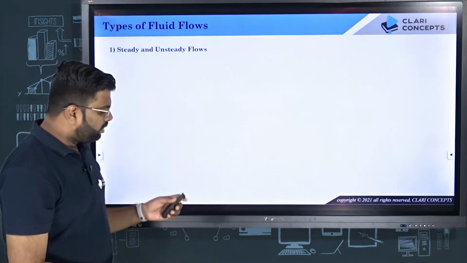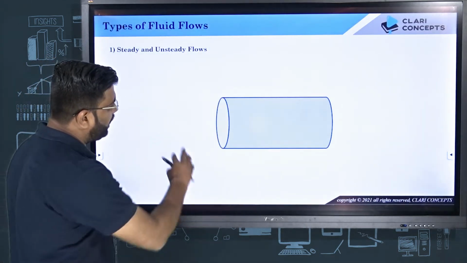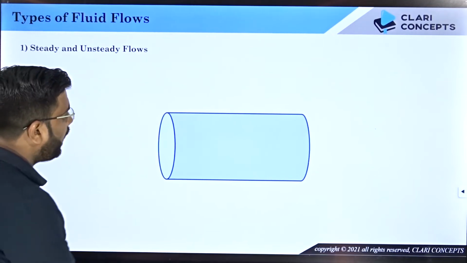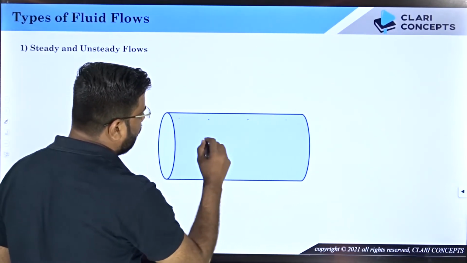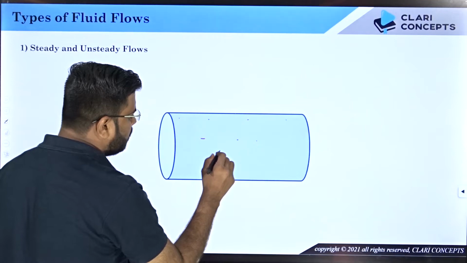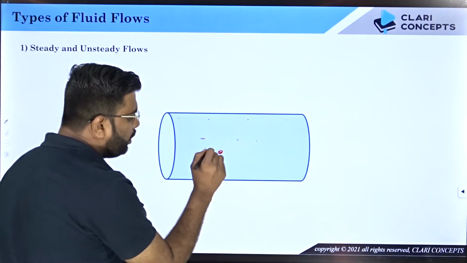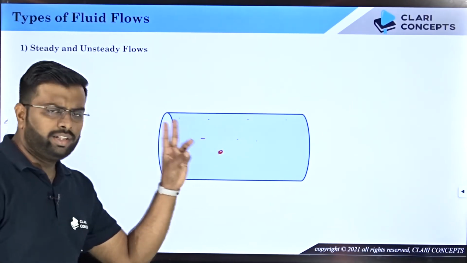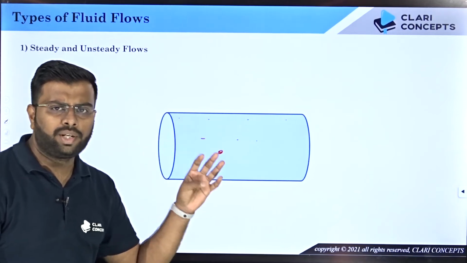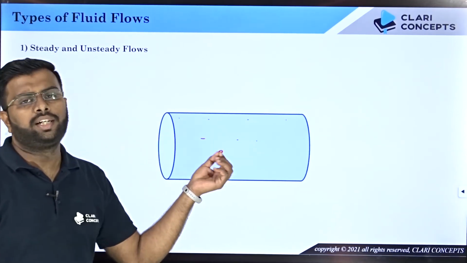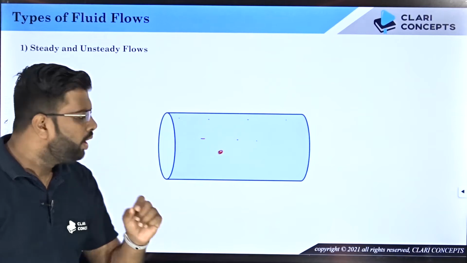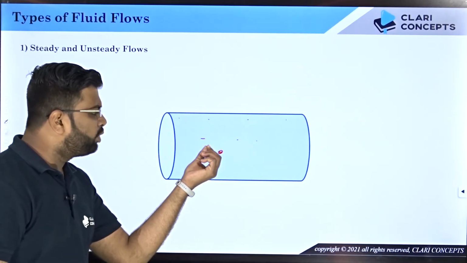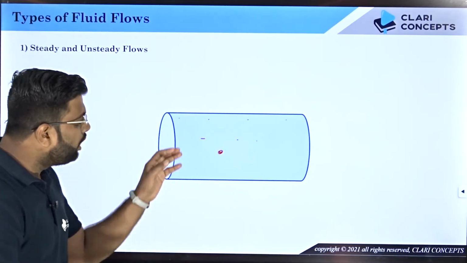So let me just explain. Let's say I have a pipe through which a fluid is flowing, and you take any point of the pipe, let's say I choose this particular point. At this point, velocity, acceleration, and properties like density and temperature do not change. They have the same value, and if they do not change with respect to time, and if this happens at all the points,